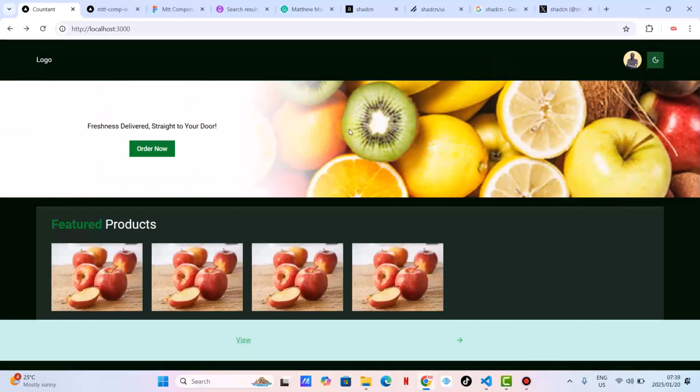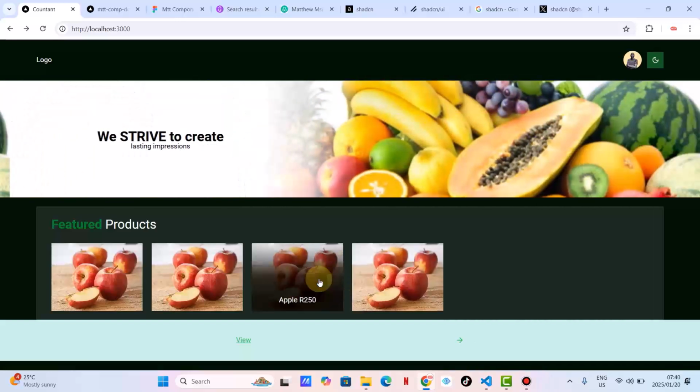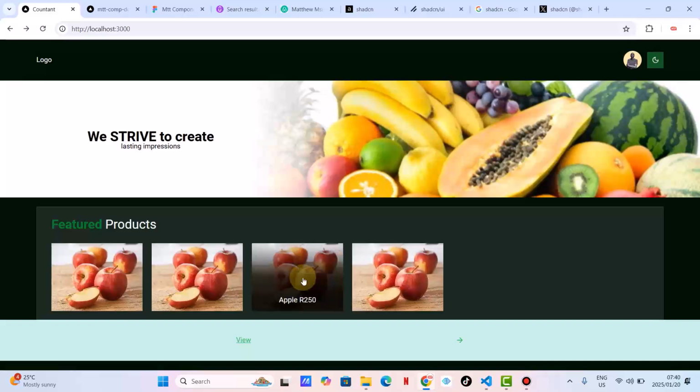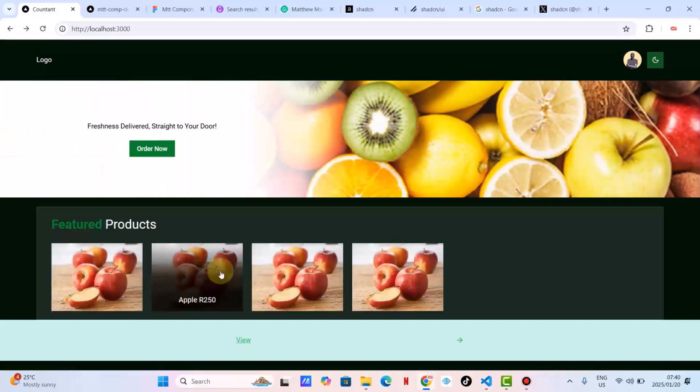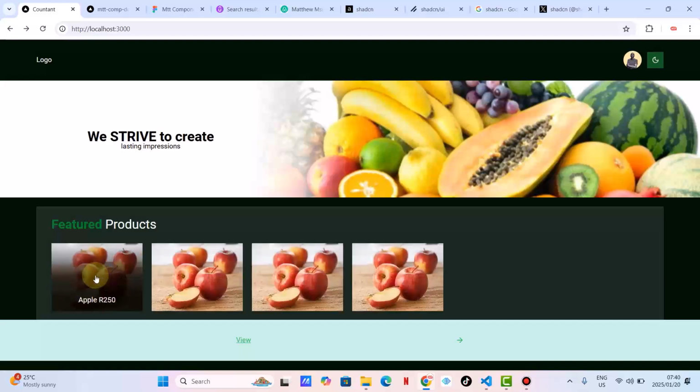I'm also going to show you how to create this awesome carousel which pauses when you hover over it. Also, I'm going to show you how I created these awesome images, as you can see. So let's just jump straight into the Mtt component so that I can show you.